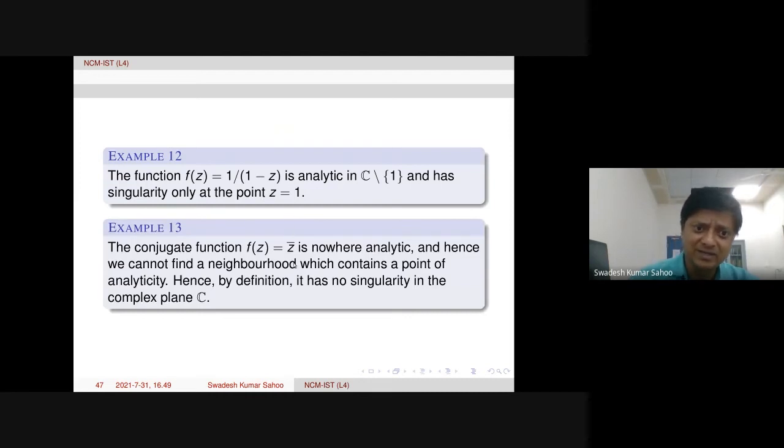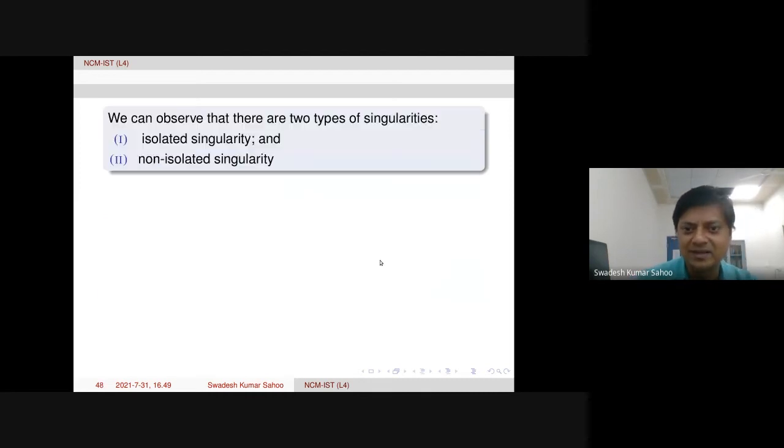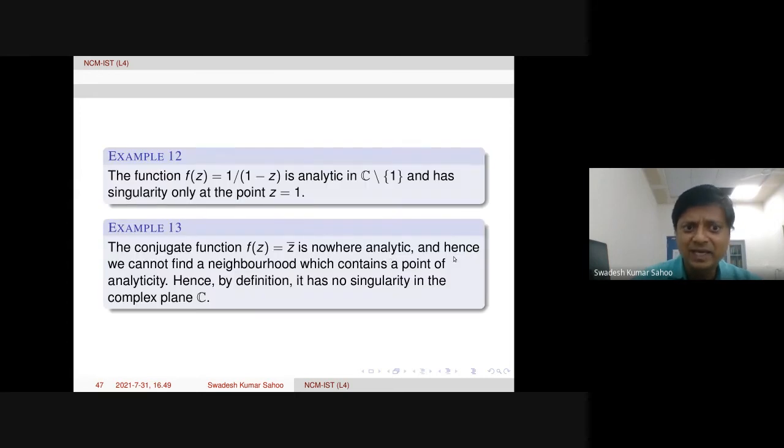Now this is what I already mentioned, the conjugate function z bar is nowhere analytic. And hence we cannot find a neighborhood which contains a point of analyticity. Okay, nowhere analytic. So therefore we cannot find a neighborhood which contains a point of analyticity. Therefore, it is contradicting the definition of singularity. The definition of singularity says whatever neighborhood we take, we must get a point of analyticity. But here we cannot find any neighborhood which contains a point of analyticity because it is nowhere analytic. Therefore, by definition, it has no singularity in the complex plane.